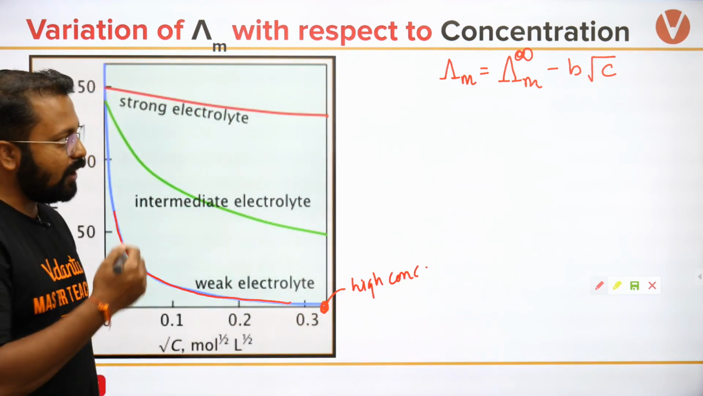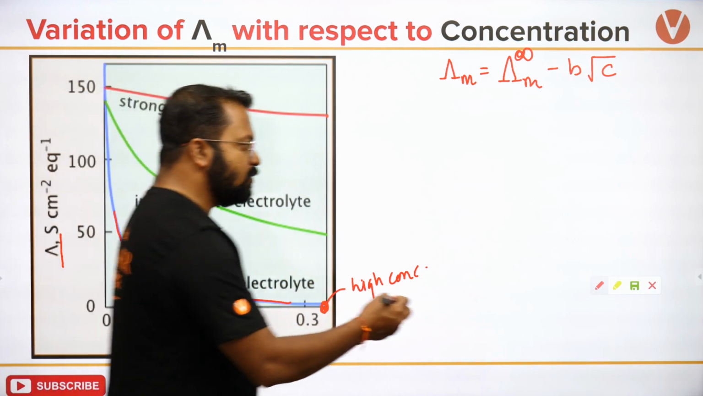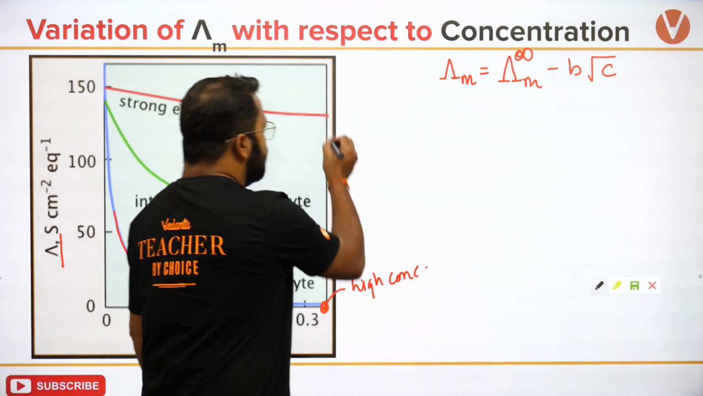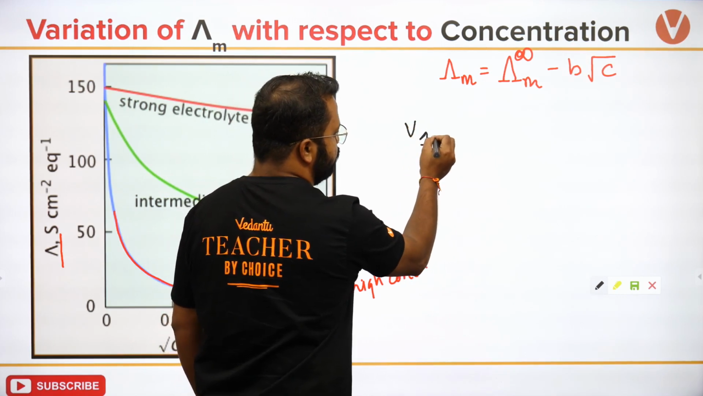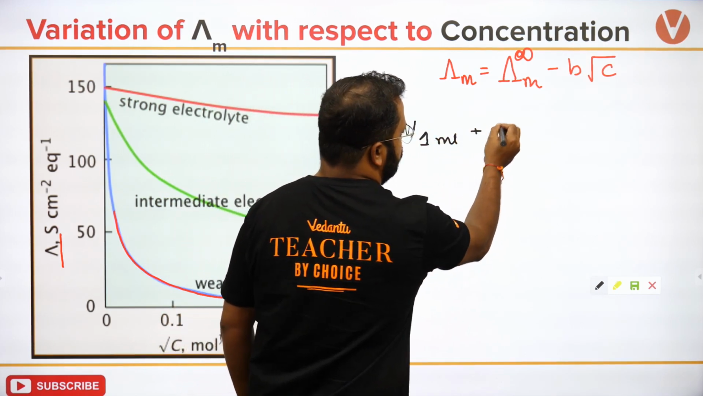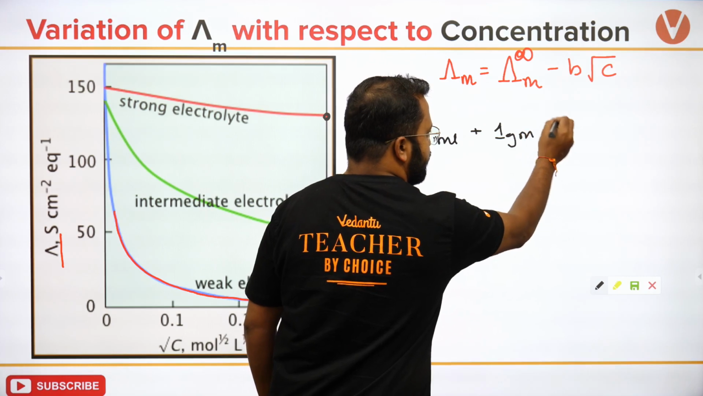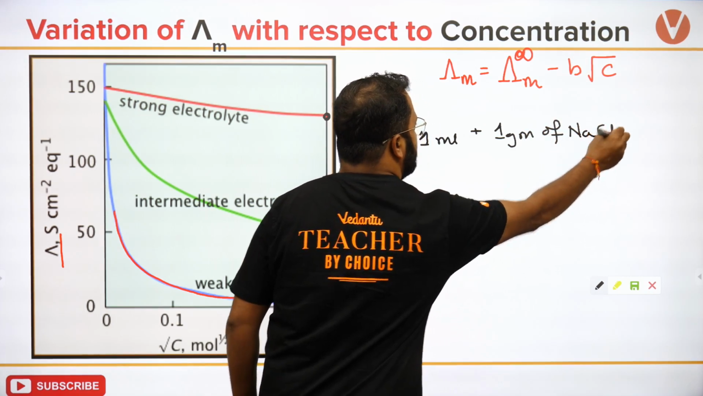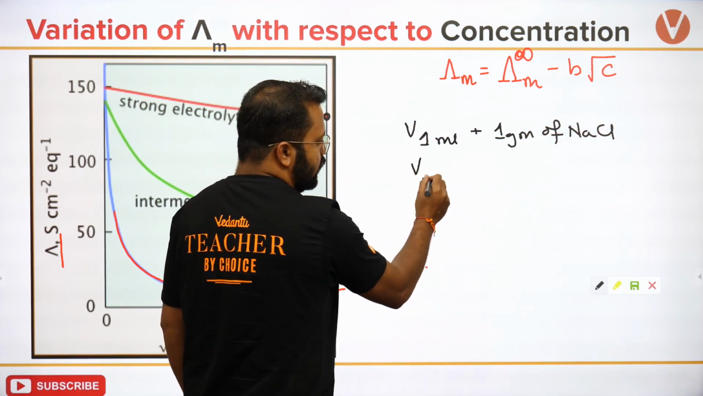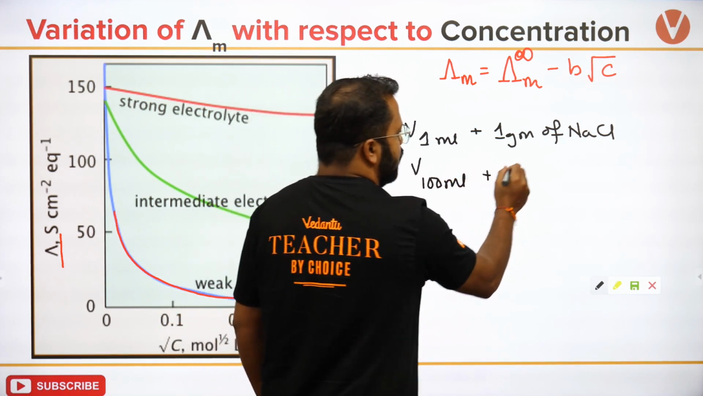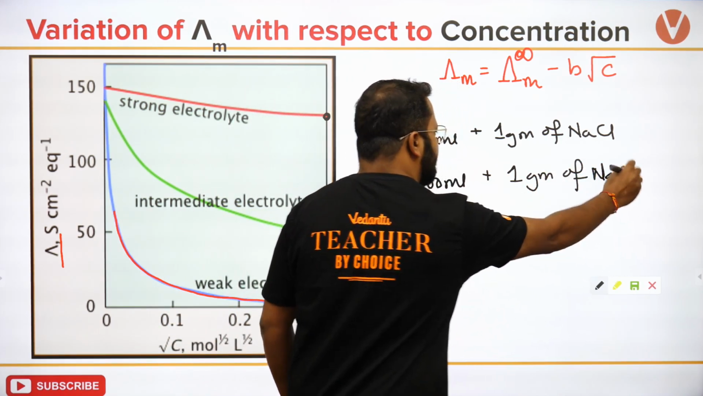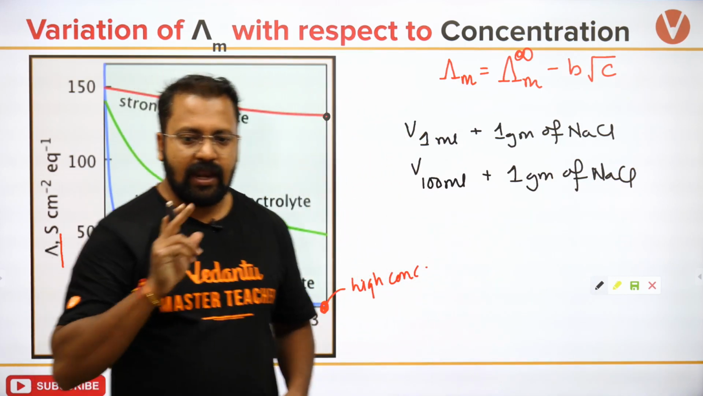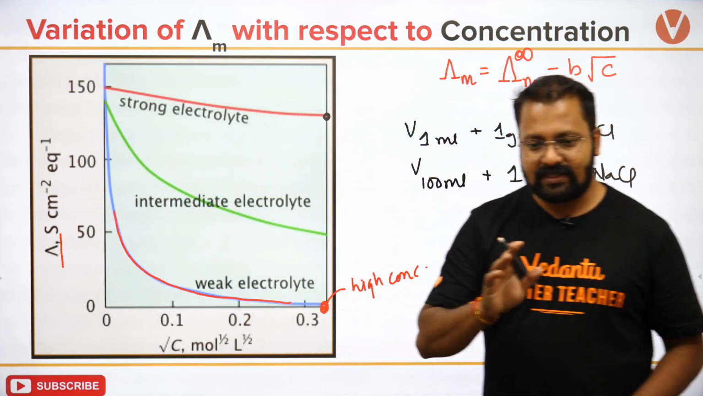The number of ions is the same in both the solutions. So if I take a solution of volume 1 ml that contains 1 gram of NaCl, and a volume of 100 ml that contains 1 gram of NaCl, the number of ions is the same.